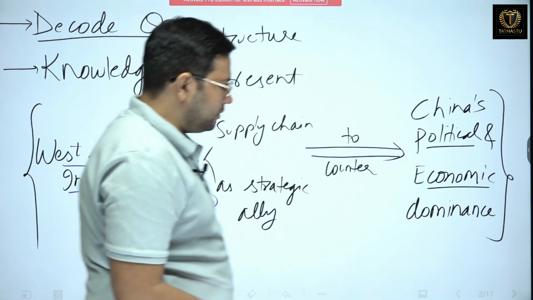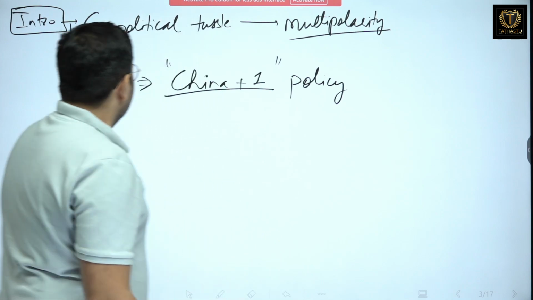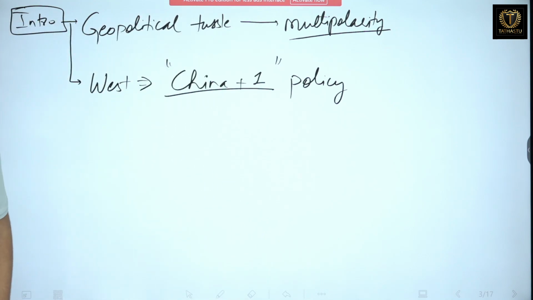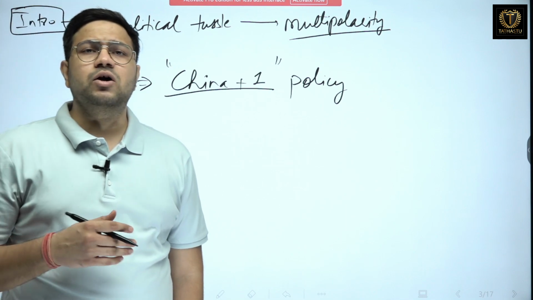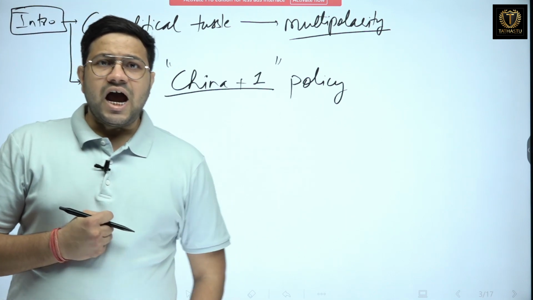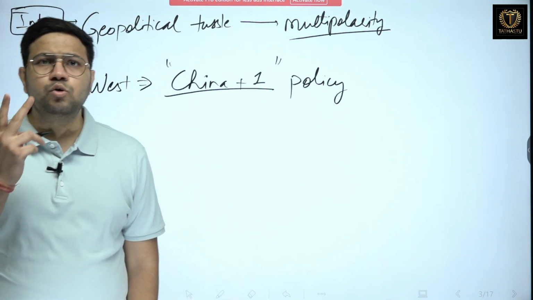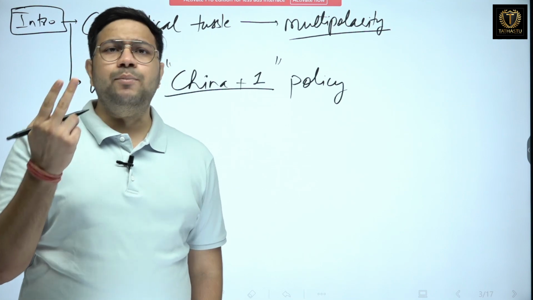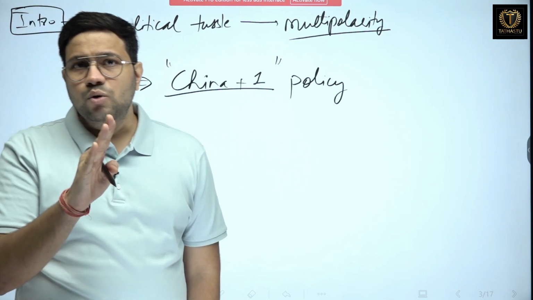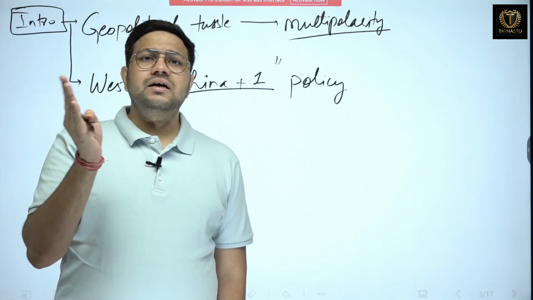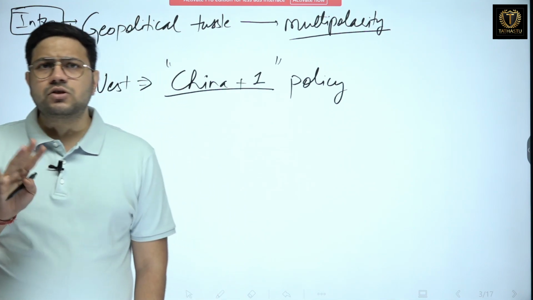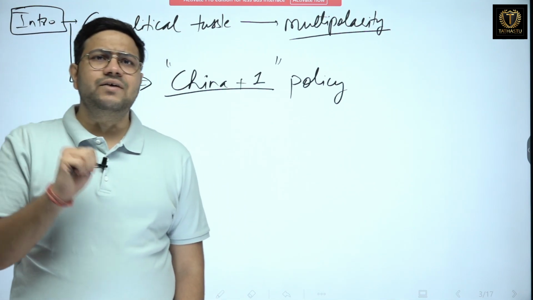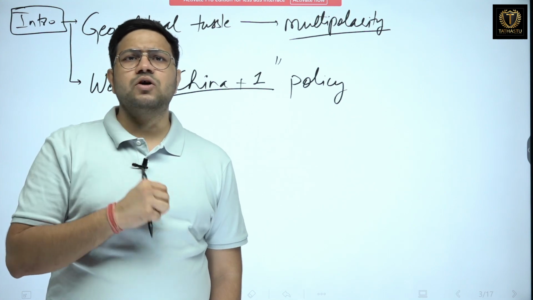Now let's start with the answer. In the introduction, you can write or you can talk about the geopolitical tussle that is going on because of multipolarity. After the Second World War, there were 2 poles, or we can say there was bipolarity in the world, that is USA and USSR. But with the disintegration of USSR, experts thought that now the bipolarity had ended and there would be the dominance of USA.